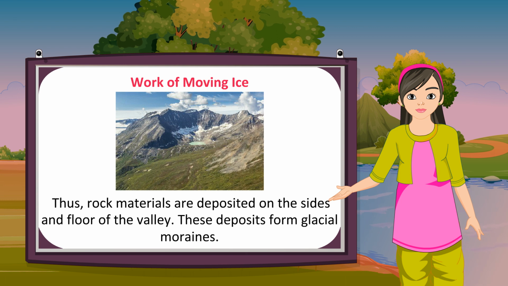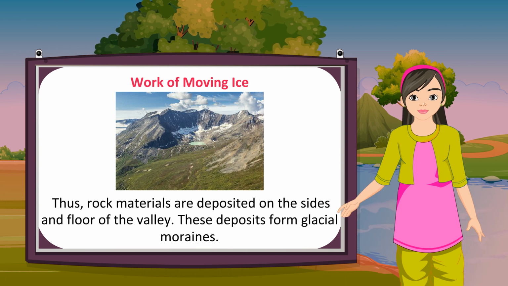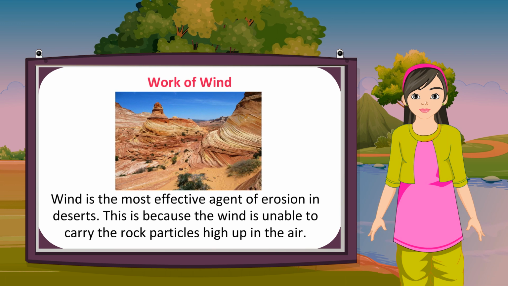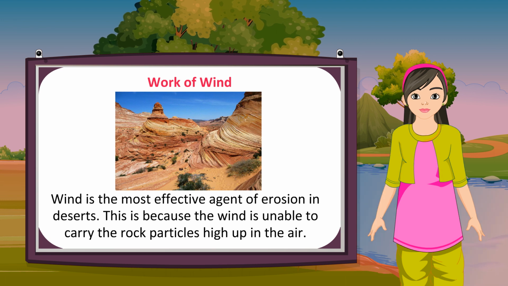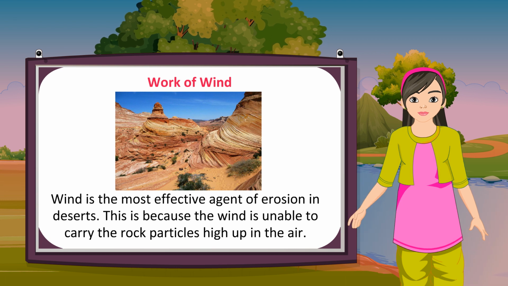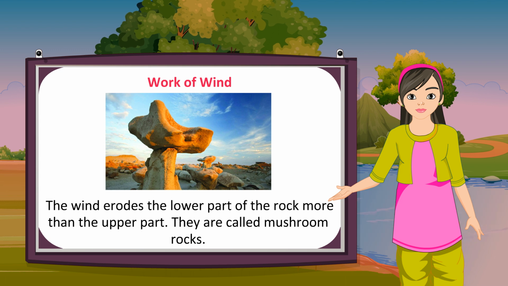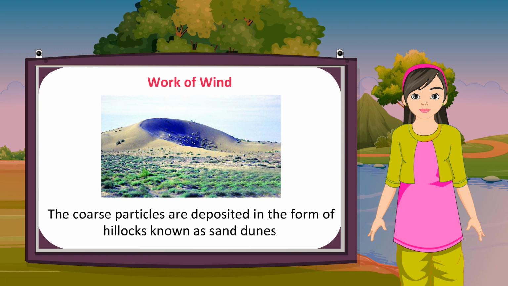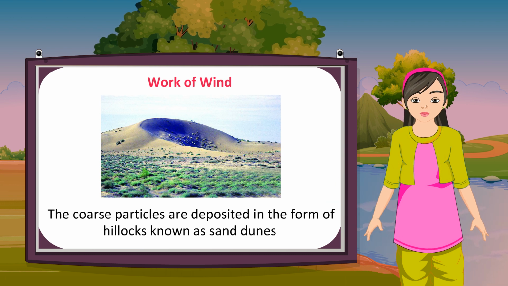Thus, rock materials are deposited on the sides and floor of the valley. These deposits form glacial moraines. Work of wind. Wind is the most effective agent of erosion in deserts. This is because the wind is unable to carry the rock particles high up in the air. The wind erodes the lower part of the rock more than the upper part. They are called mushroom rocks. The coarse particles are deposited in the form of hillocks known as sand dunes.